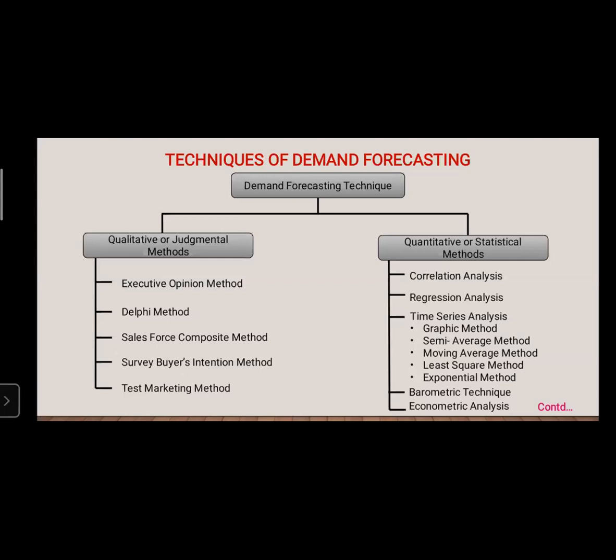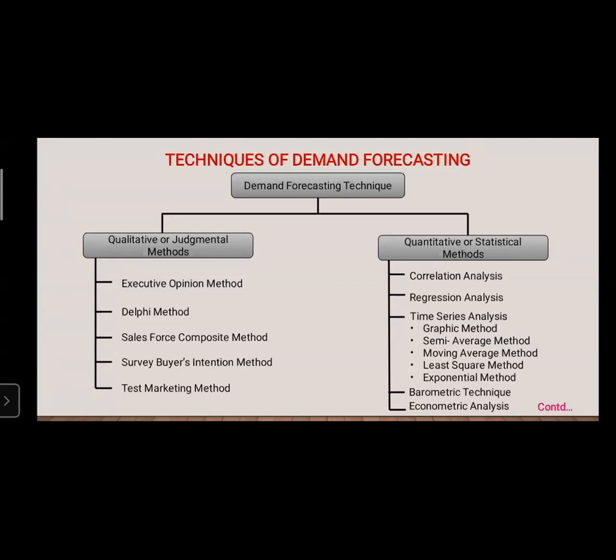Next, quantitative or statistical methods. The first one is correlation analysis, then regression analysis, time series analysis, and the barometric technique. The next one is econometric analysis. So these are the five different types: correlation analysis, regression analysis, time series analysis, barometric technique, and econometric analysis.